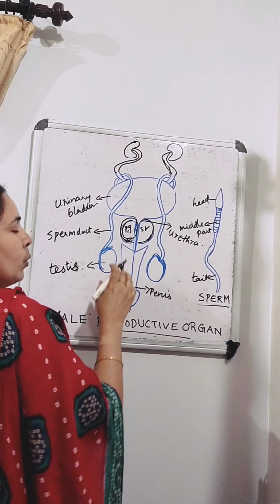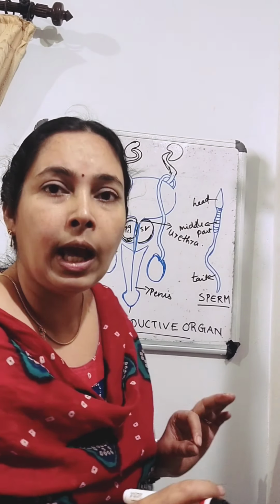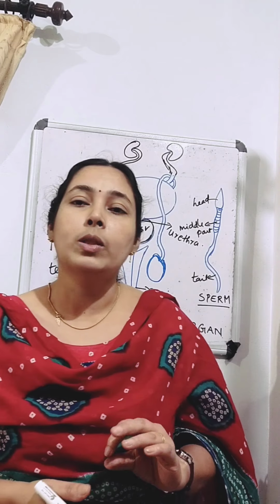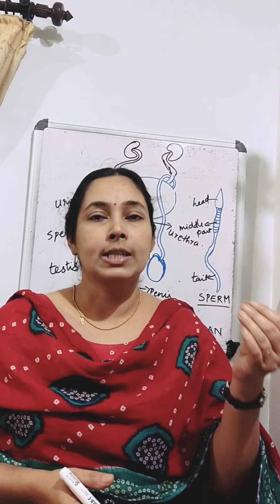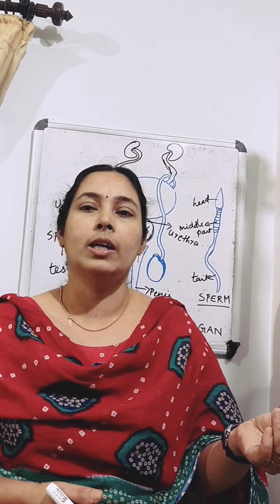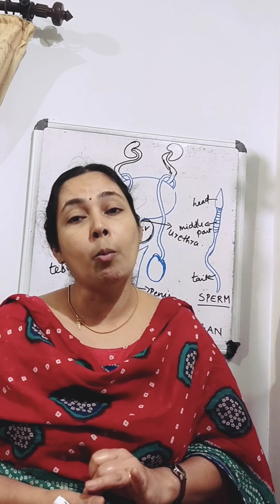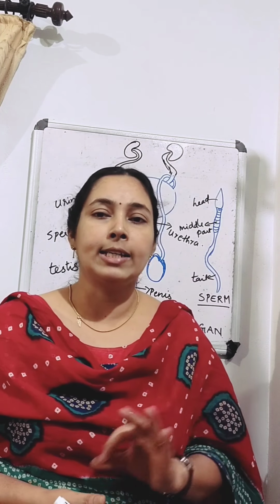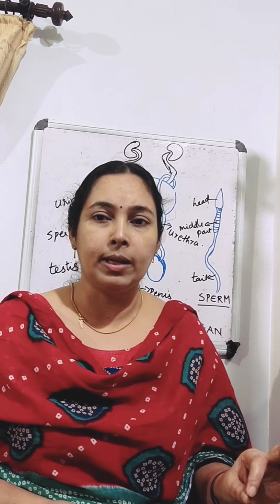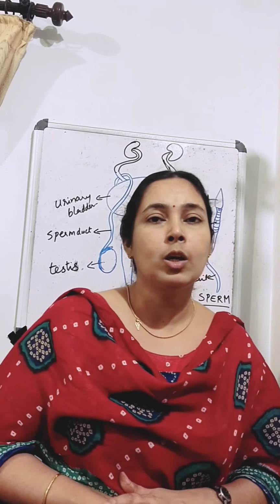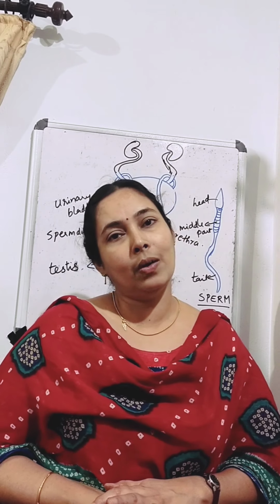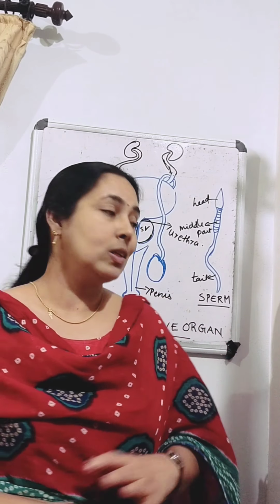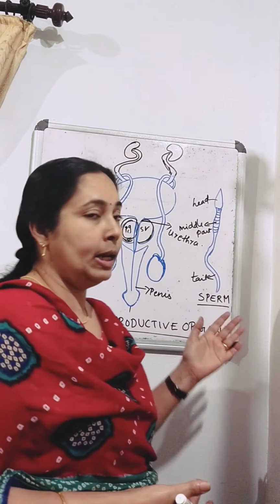So here urine and the sperms both go out through the same passage. The urethra forms a common passage for sperms and urine, and the urethra carries the sperms to the penis, which is opened to the outside. Clear now? So these are the male reproductive organs.